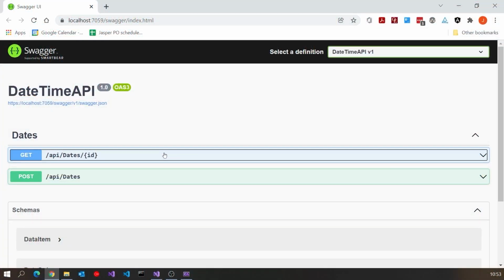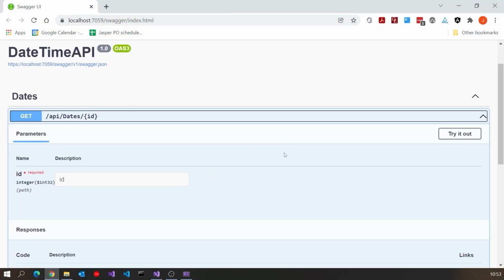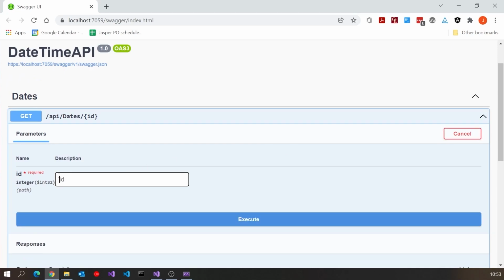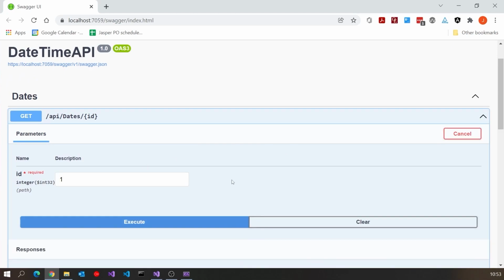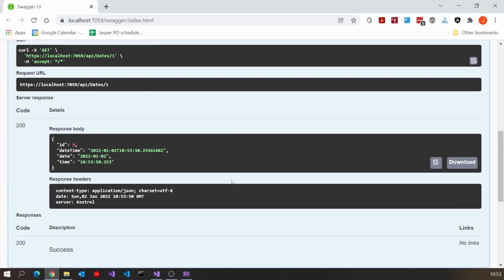Now if we run this up, and there we've got our Swagger, we go to the get and do the try it out. Again, the number doesn't matter, hit execute. Now we can see that the date time has been serialized with the standard representation. The date is just the date part, and then the time we've got, as I say, to three decimal places, but we could have done more if we wanted to.